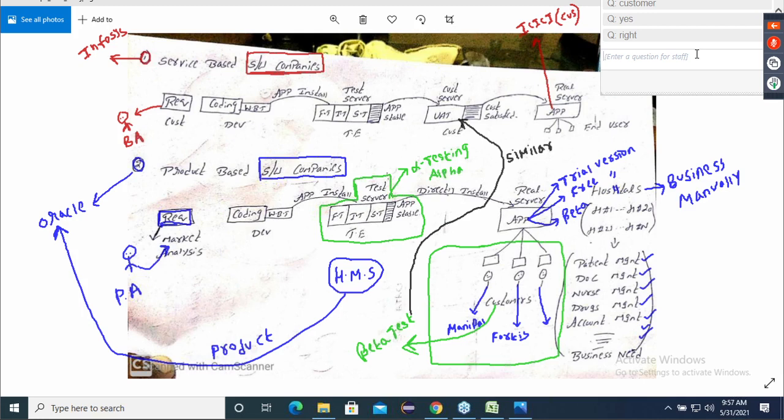In the bracket you can write where the users use the application. Customer side means where the users use the application.